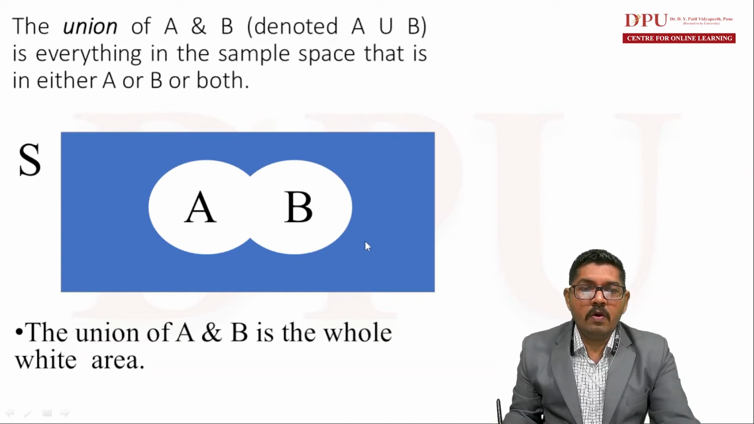It consists of the members of the event A or set A, members of the set B, and members of both set A and set B. So the union of set A and B is the whole white area inside the rectangle.